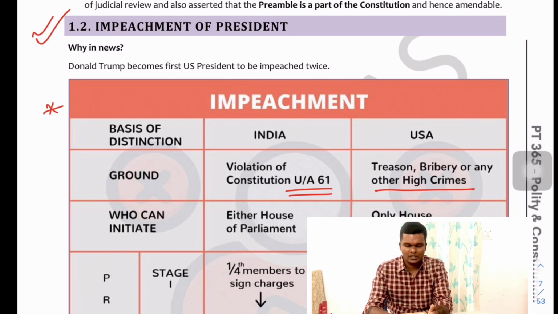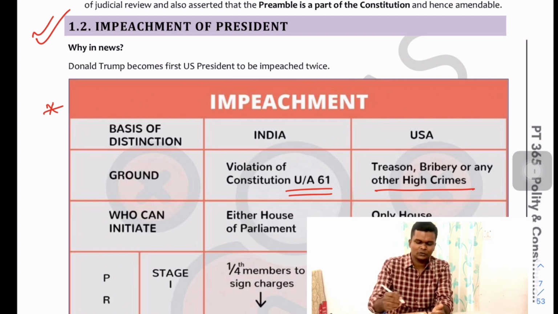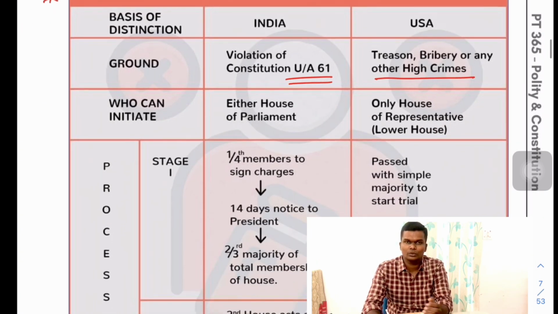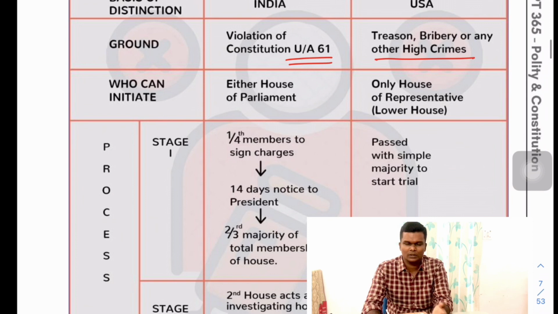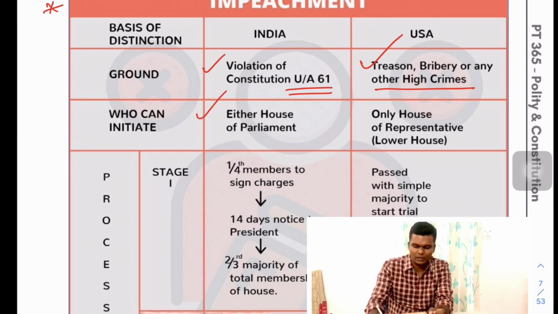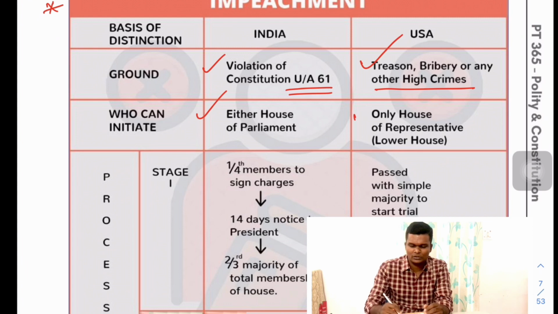Fine. And the second topic, impeachment of the President, which was in the news last year, primarily due to the US impeachment case against the ex-president Donald Trump. So the basis of distinction between these two countries will start from the grounds on which it can be done. One, for the Indian President, it will be on the basis of violation of Article 61. For the US President, it will be based on treason, bribery or other high crimes.